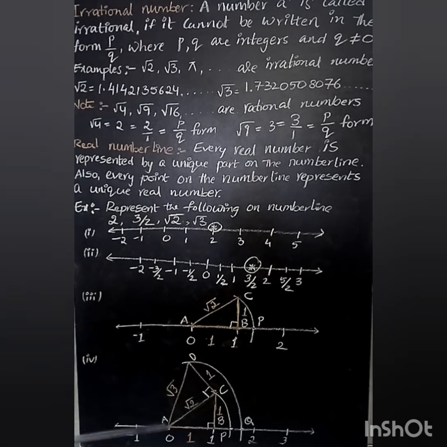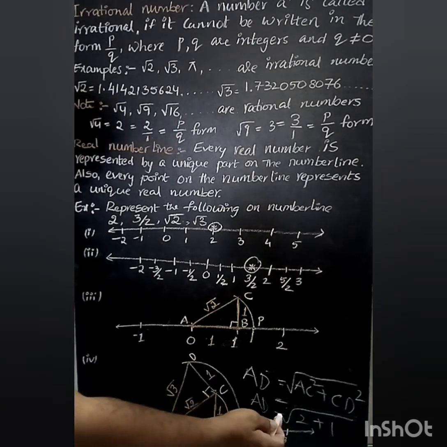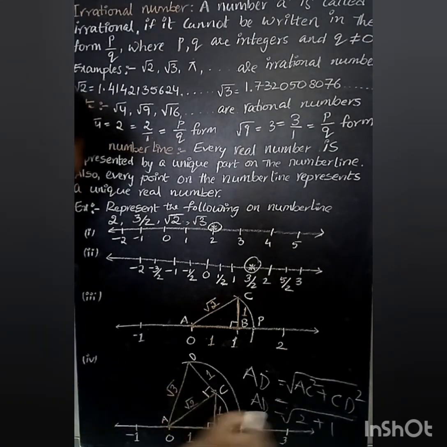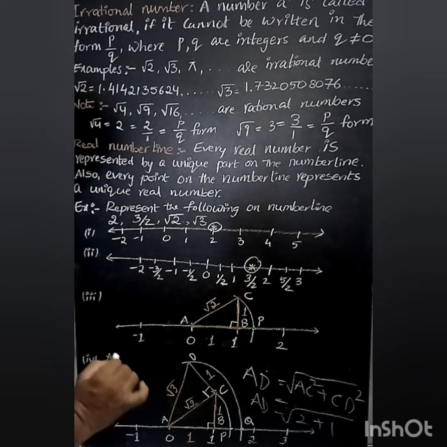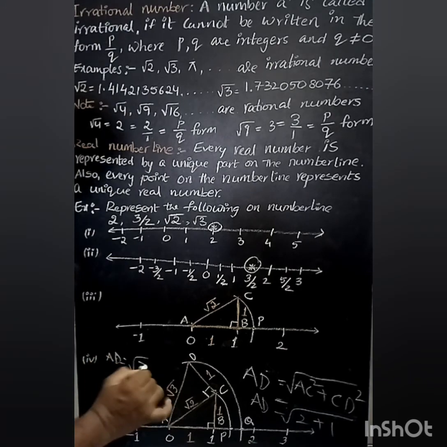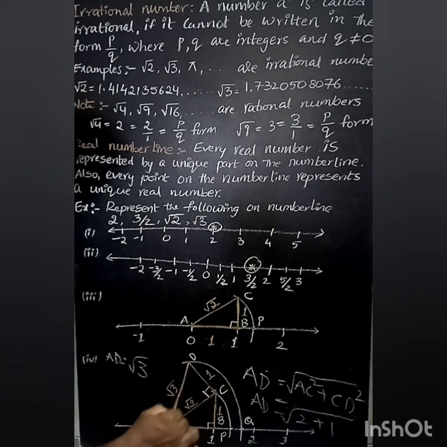What is the right triangle here? ACD. This is the right angle triangle. Can I apply the Pythagoras theorem? Yes, we can apply the Pythagoras theorem again. What is the Pythagoras theorem? According to this triangle, AD square equals AC square plus CD square. So AD equals root over 2 plus 1. That is nothing but AD equals root 3. So the AD value here is root 3.